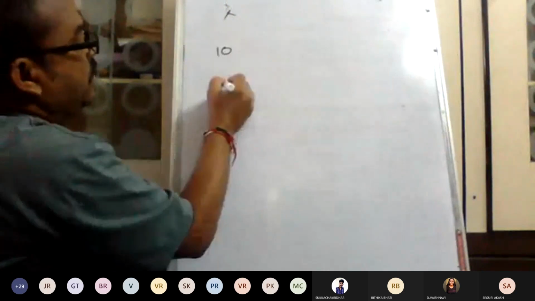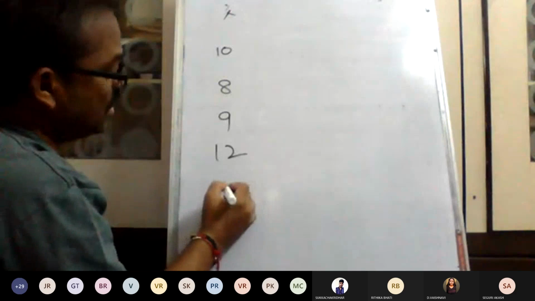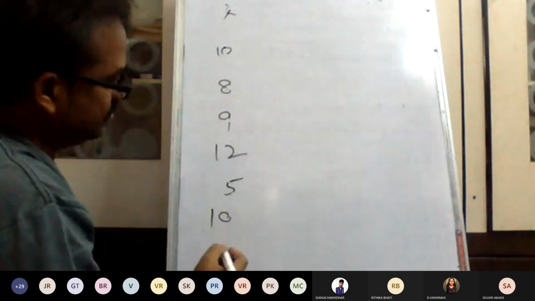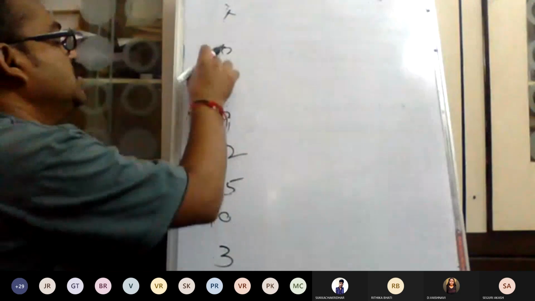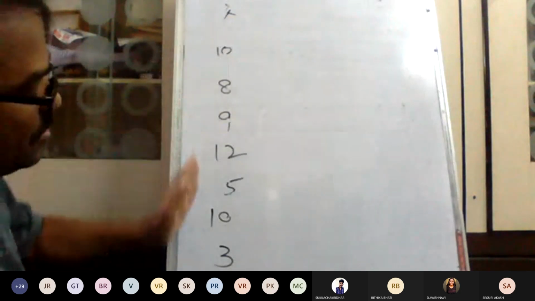For example, 10, 8, 9, 12, 5, 10, 3. This order is not ascending or descending, correct? Yes, sir.